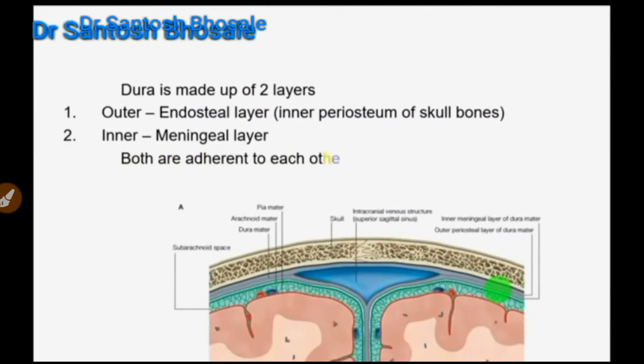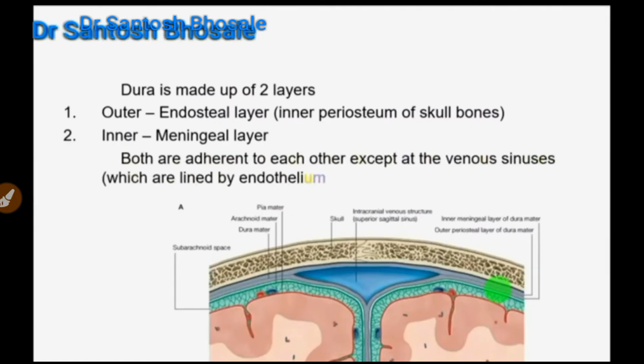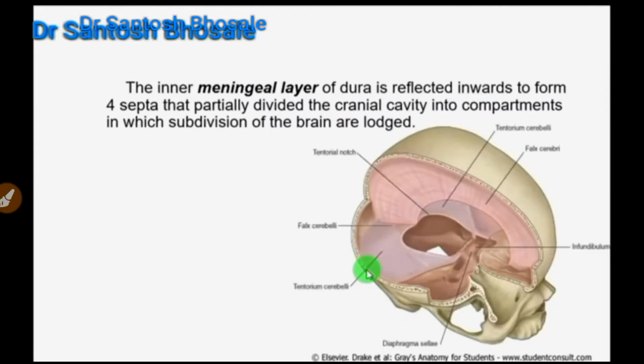You can see the outer endosteal layer which covers the inner periosteum of the skull bone, and the inner meningeal layer. Both are tethered or adherent to each other, except at some places where they contain dural venous sinuses. The meningeal layer is adherent to the endosteal layer in most areas, but at certain sites it is projected inwards to form four folds or processes. These four folds are falx cerebri, falx cerebelli, tentorium cerebelli and diaphragma sellae.